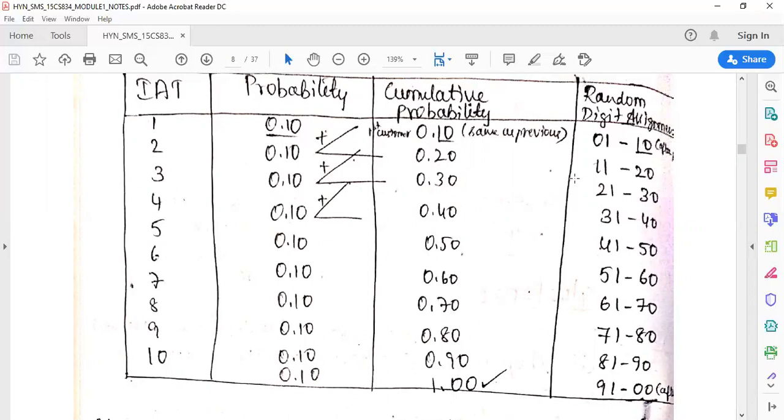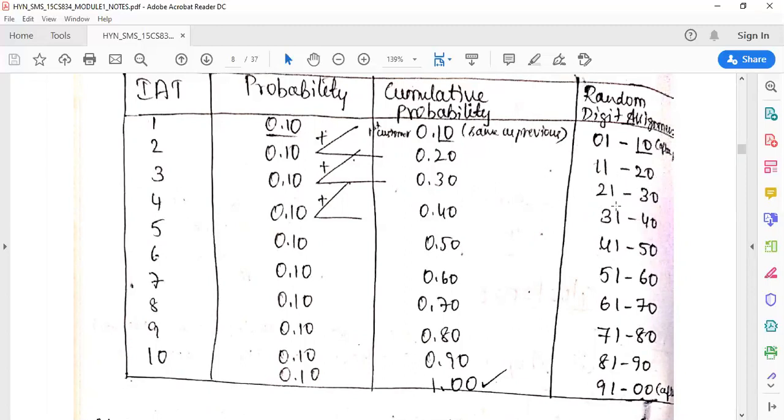For random digit assignment, always remember the random number starts with 0, 1. If you have 2 digits after the decimal point, then here also you have to take a 2-digit number. If you have 3 digits, for example 0.001, then here you have to take it as 001. Since I have 2 digits after the decimal point, I will take it as 0, 1 to 10, and then I have to start with the next number.